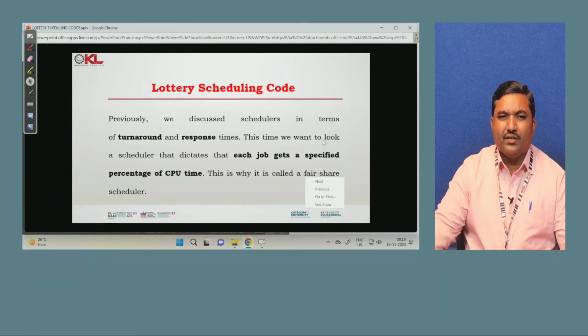Lottery scheduling. Previously we discussed schedulers in terms of turnaround and response times. This time we want to look at a scheduler that dictates that each job gets a specified percentage of CPU time. This is why it is called a fair share scheduler. Sometimes lottery scheduling is called a fair share scheduler.